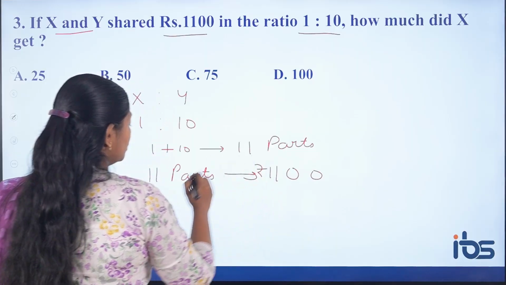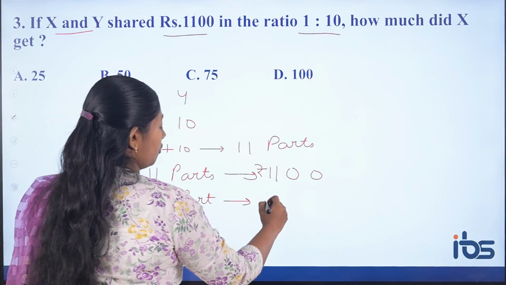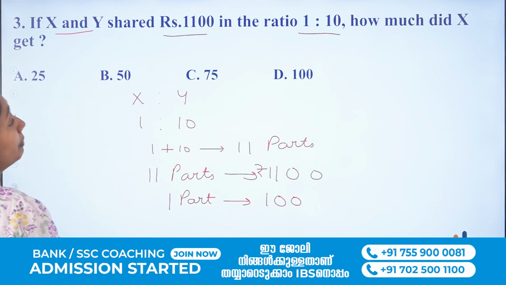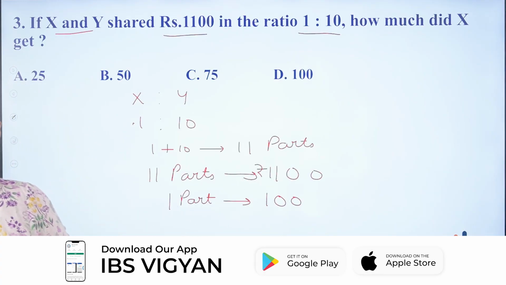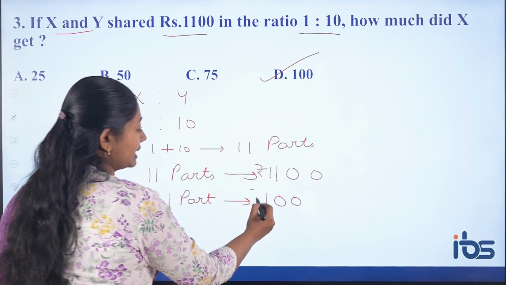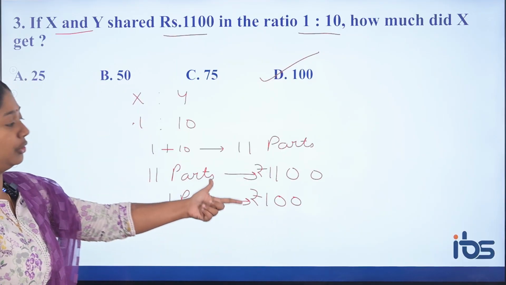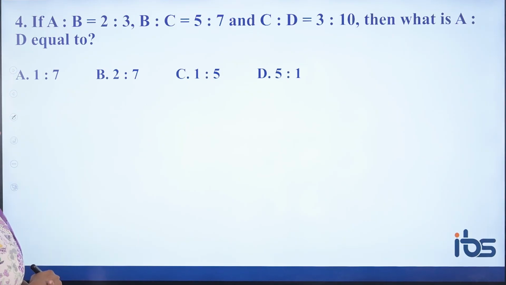1100 rupees. So what is 1 part? 1 part is nothing but 100. So how much did X get? X is 1 unit. So X will get 100 rupees. 1 part is 100 rupees, and X is getting only 1 unit. So 1 into 100, 100. So moving on to the next one.